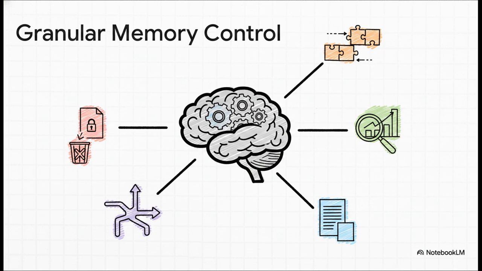Really granular control. Because every single interaction is its own little event, you can rebuild the entire history of a conversation whenever you need to. You can analyze patterns to see how people are interacting. You can build in super smart features like summarization. And, this is huge, you can handle data privacy. If someone wants a message deleted, you can just pinpoint that one single event and remove it without messing up the rest of the conversation. That level of control is what turns a basic chatbot into a genuinely intelligent agent.